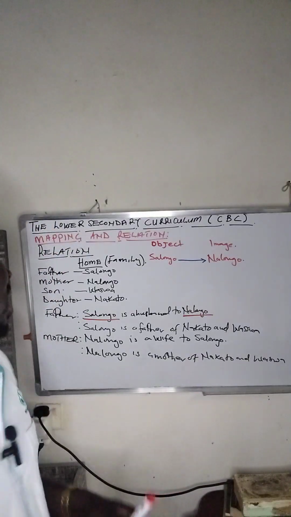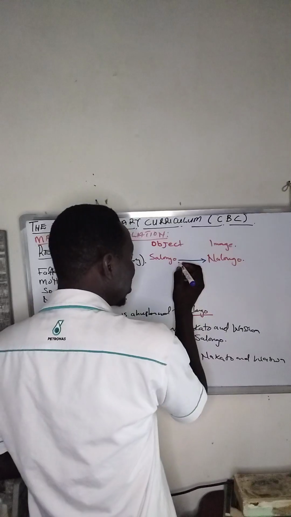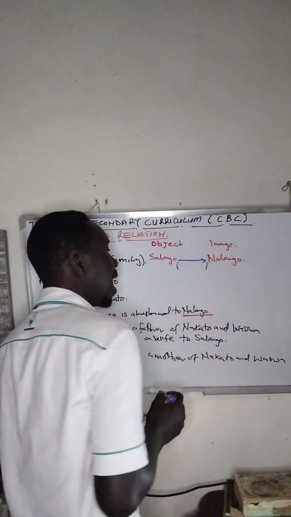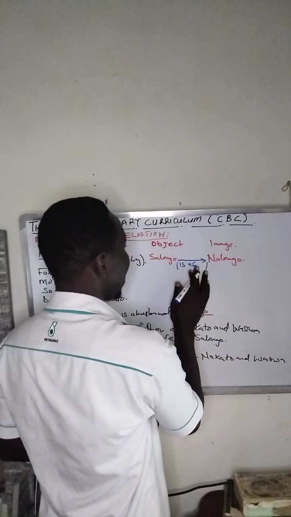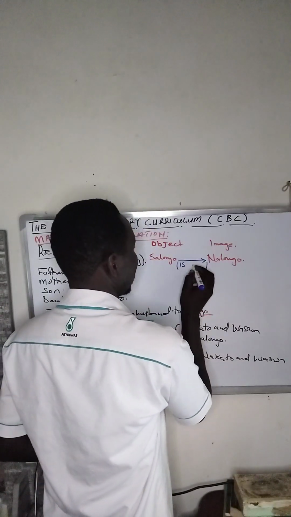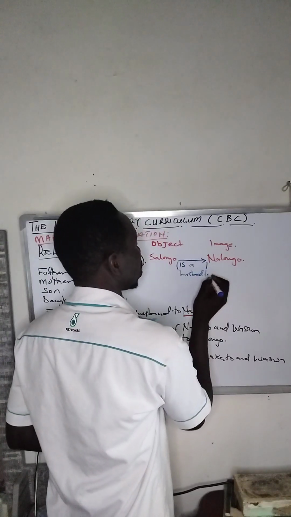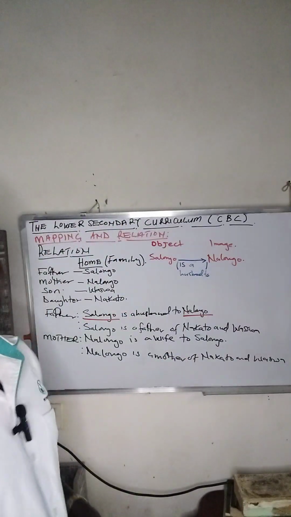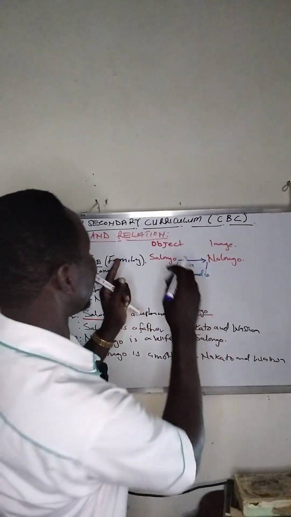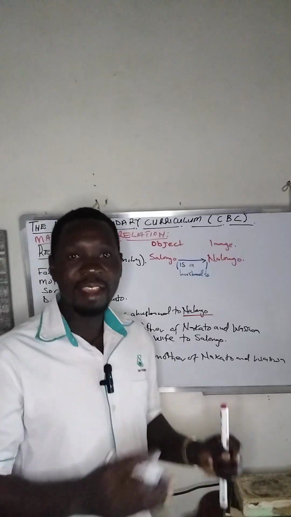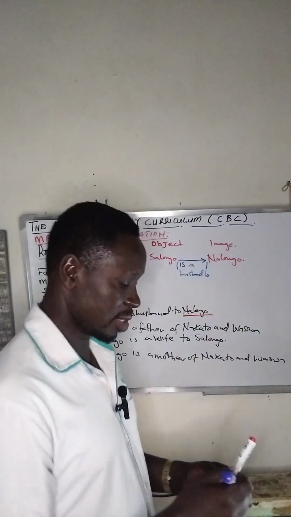Now when you write it in mathematics, the arrow represents is a husband of. Are we together? This arrow defines a statement inside it, that is, a husband.